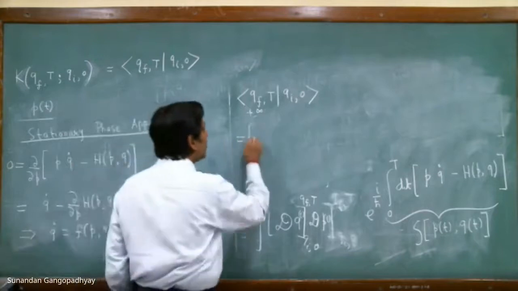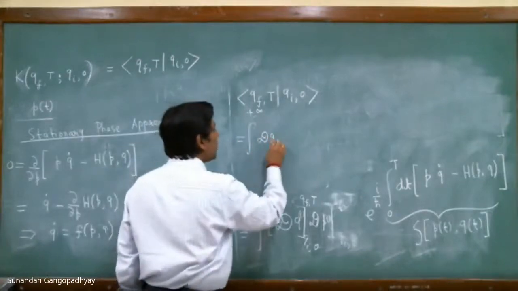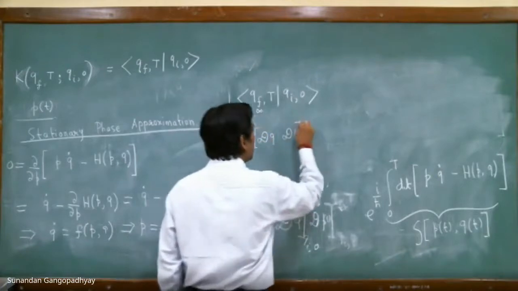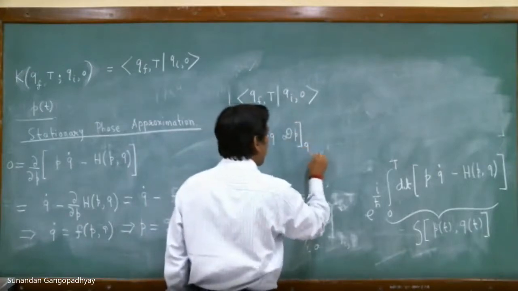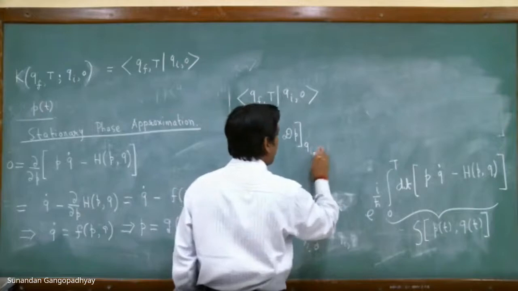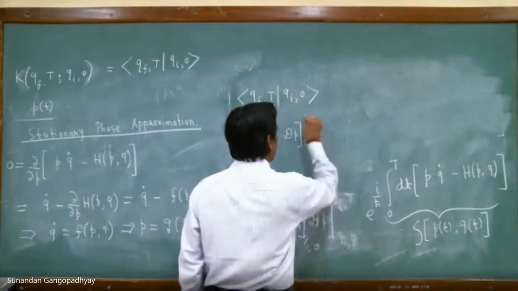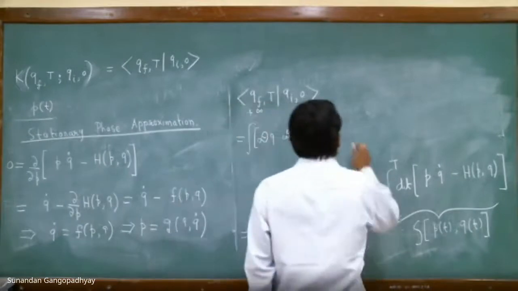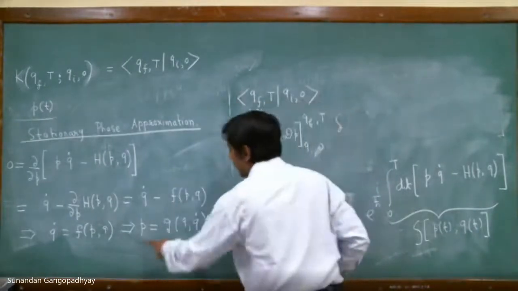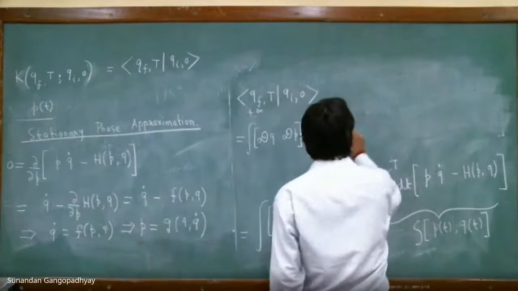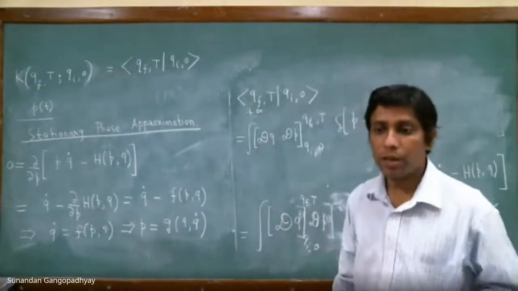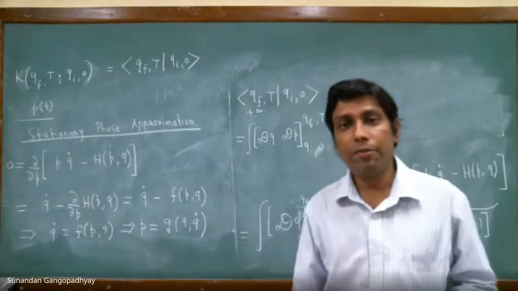Therefore, what we shall do is, since p is related in this way, I shall put a delta function null now. It is not a delta function, it is a delta function null.